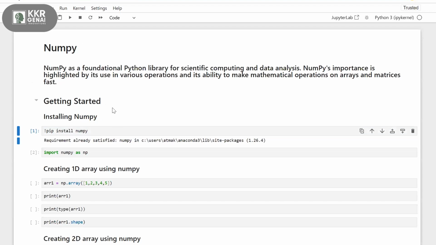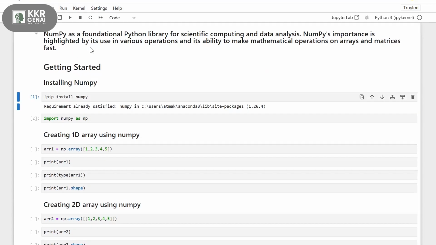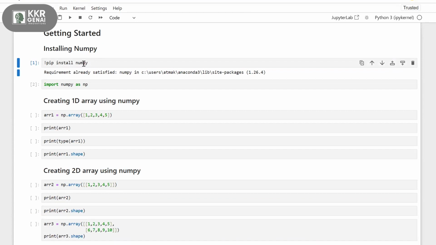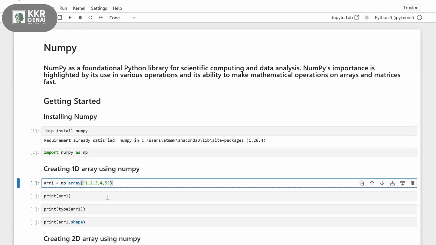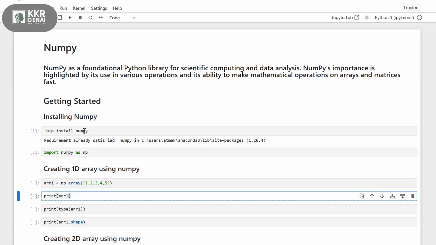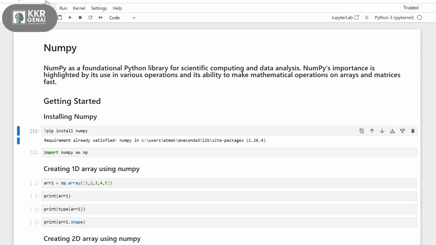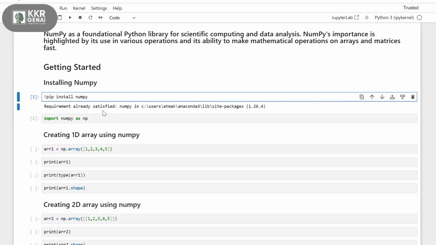Sorry, I lost you. Can you repeat again? I'm sorry, yes, sure. This is a Jupyter notebook. If you want to give any command here, you give it in the cell. These are the cells in Jupyter Notebook. Or else, you can give the command in a terminal. If you are using a command line terminal, command prompt or PowerShell, you can directly give this command. Or if you're working with Jupyter Notebook, you can give the command in the cell. I hope it is clear.